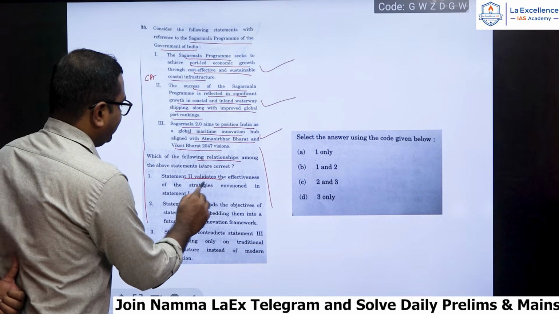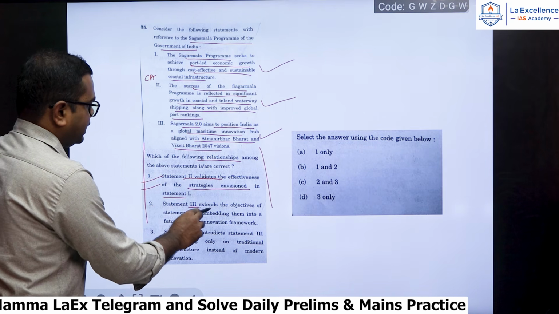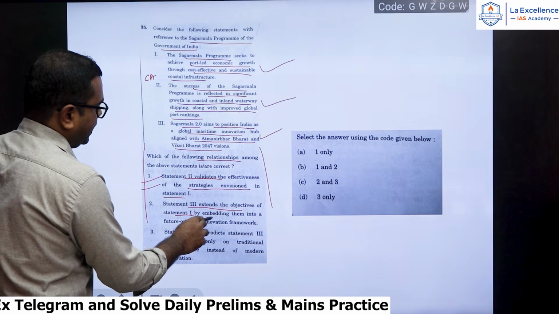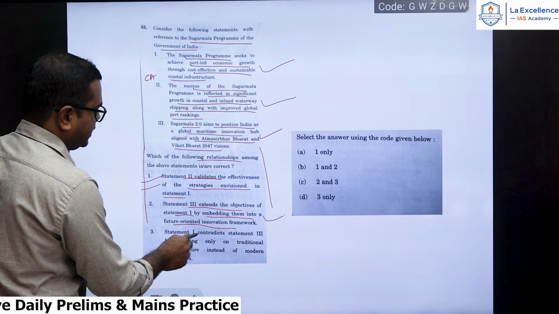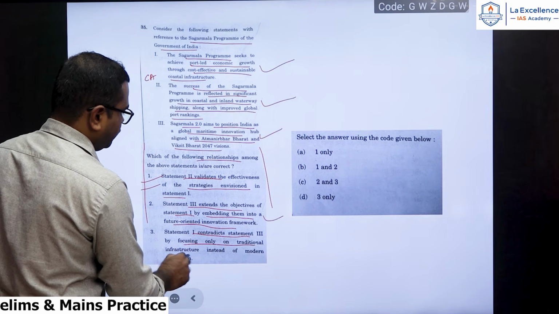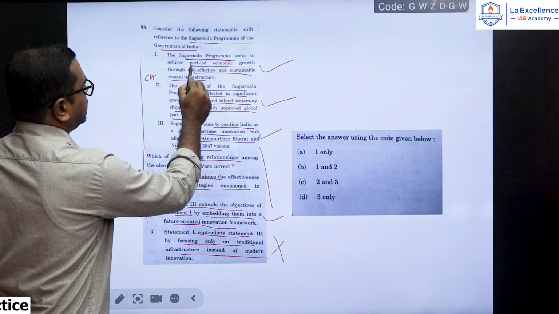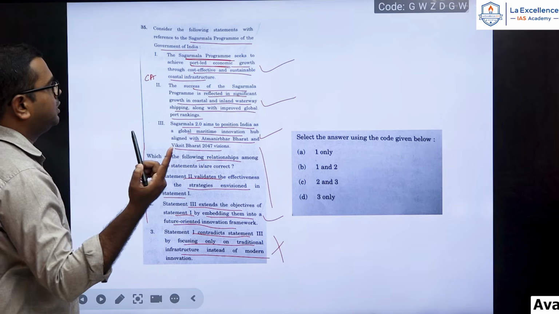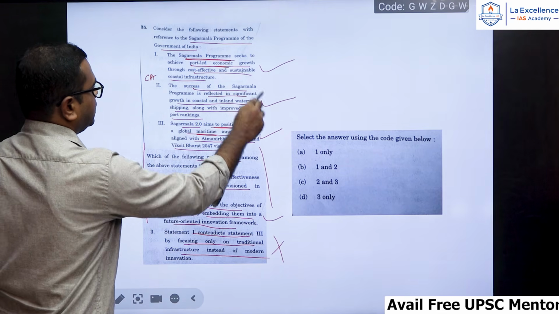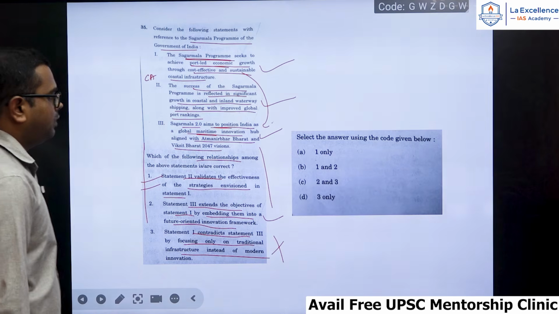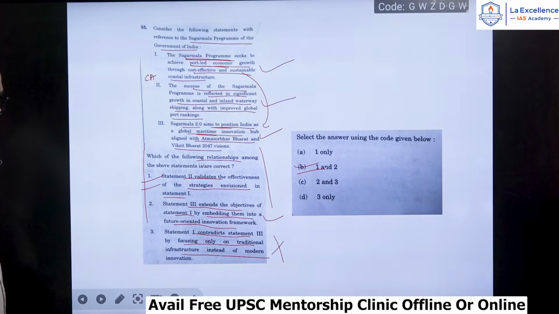Statement 2 validates the effectiveness of the strategies envisioned in statement 1. Yes. Statement 3 extends the objectives of statement 1 by embedding them into future oriented innovation. Yes. Statement 1 contradicts statement 3 by focusing only on traditional infrastructure. Okay, so this is wrong. It is not contradictory. Sagarmala seeks to achieve port-led economic growth through cost-effective, sustainable coastal infrastructure, and 2.0 aims to position India as a global maritime hub. Okay, they are not contradictory. Statement 3 will be the wrong one here. So therefore, statements 1 and 2, that is option B, will be the correct one.